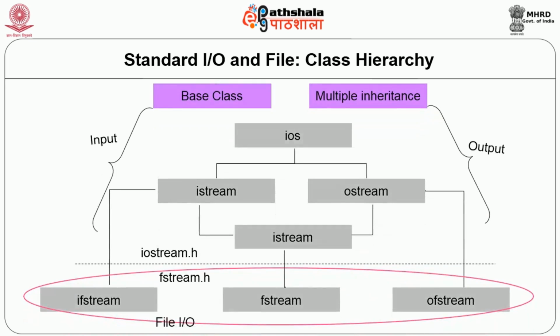We have the basic ios class, and the istream, ostream and iostream classes which are defined in the library iostream.h, and we also have the ifstream, fstream and ofstream classes which are defined in the fstream.h file. istream and ifstream are used for input, whereas ostream and ofstream are used for output. iostream is multiply inherited from the istream class and the ostream class, and fstream is inherited from the iostream class, which provides input as well as output operations.